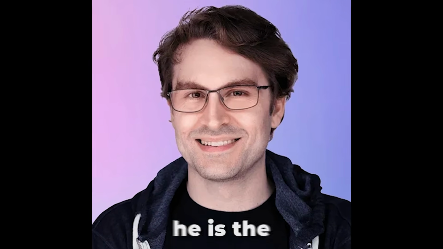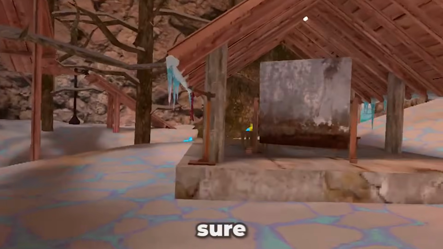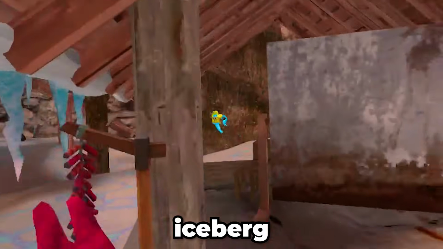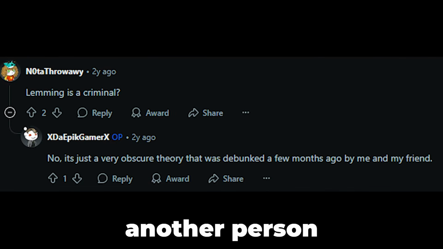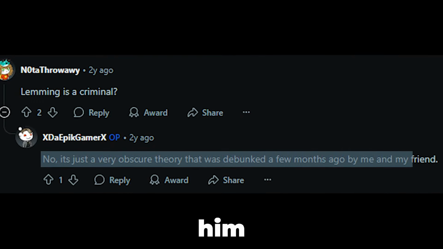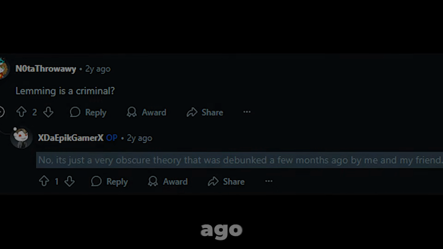Lemming is a criminal. If you don't know who Lemming is, he's the creator of Gorilla Tag. I'm not really sure why this is an entry on this iceberg because I haven't seen anything about Lemming committing any crime. But there is this comment that the OP made replying to another person, saying that it's just a theory him and his friend debunked a few months ago.